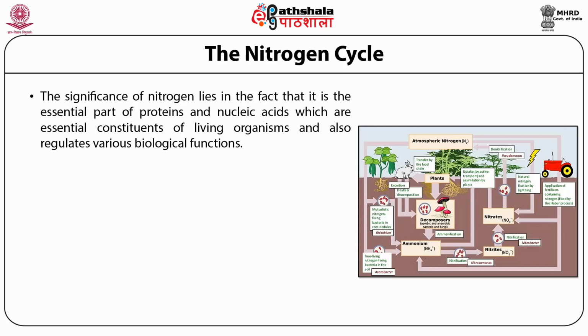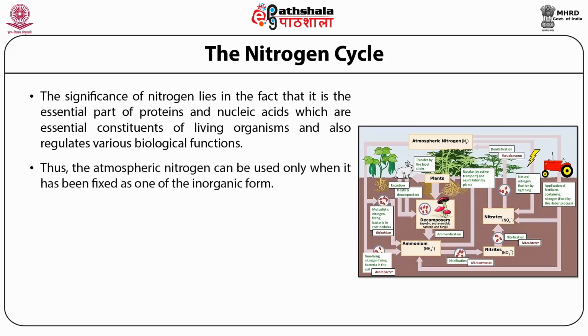It also forms the major constituent of the atmosphere in the gaseous state, which cannot be utilized by the animals unless it is converted into some usable forms. The organisms utilize nitrogen either in inorganic forms such as ammonia, nitrate, and nitrite, or as organic forms like protein or nucleic acids.